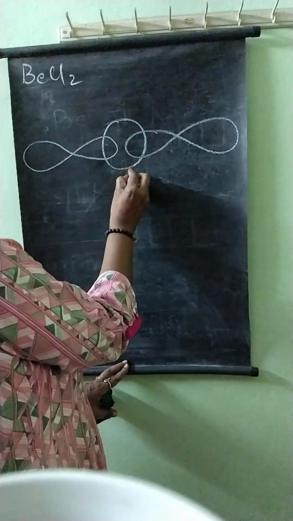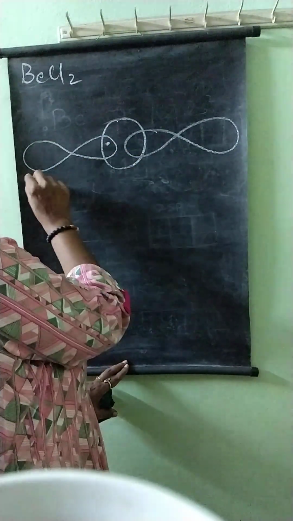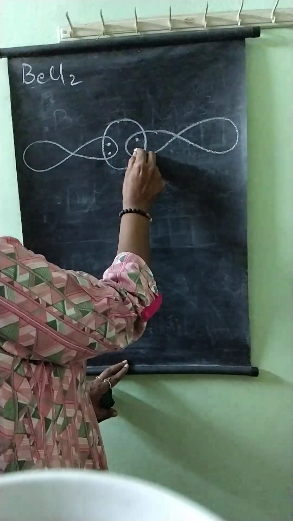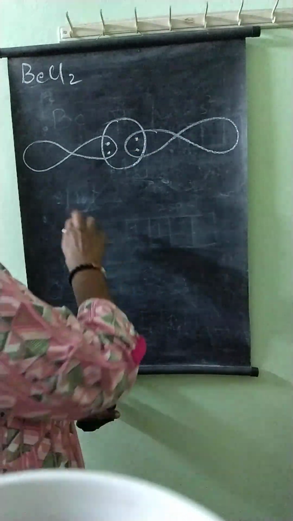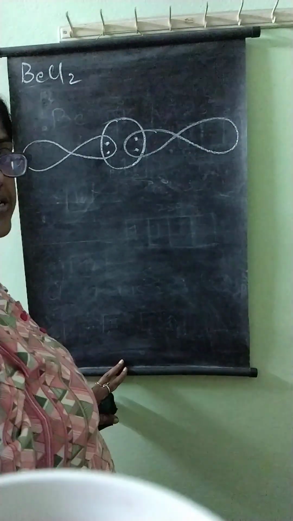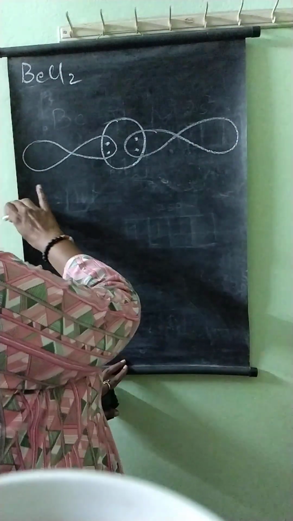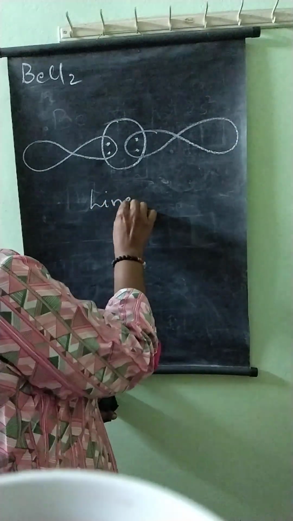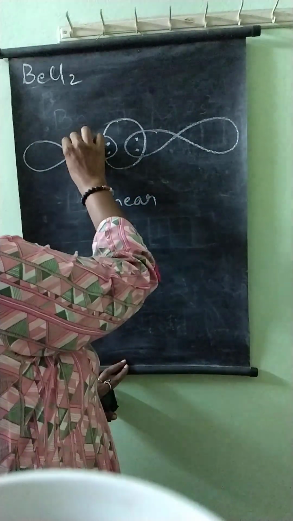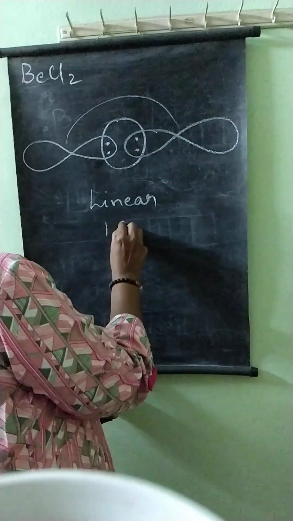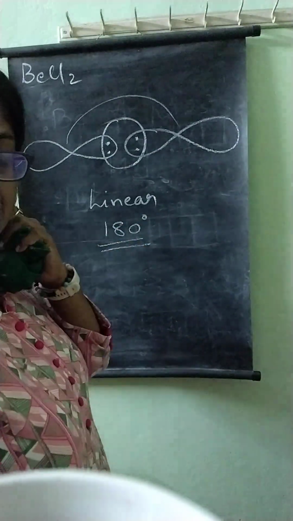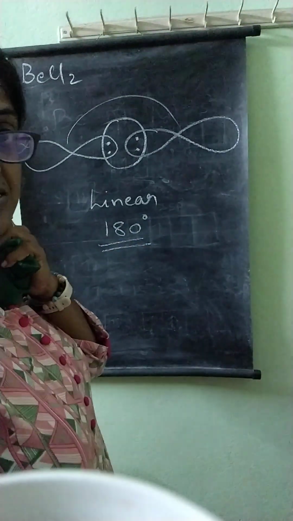So 1 electron from beryllium, 1 electron from chlorine, 1 electron from beryllium, 1 electron from chlorine. So this is the shape of hybridized beryllium chloride. Since it's a straight line, we call it linear shape, bond angle 180 degrees. It's a straight line, so the angle is 180 degrees.